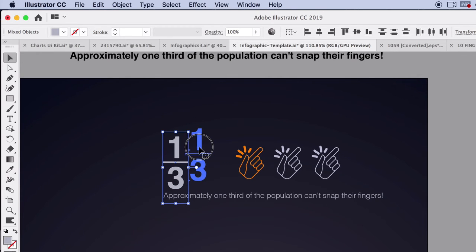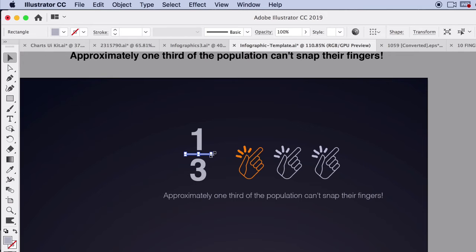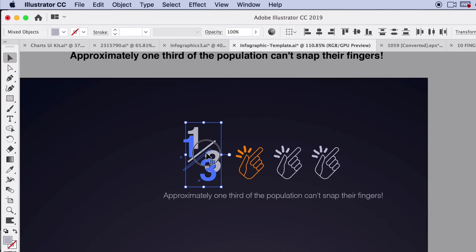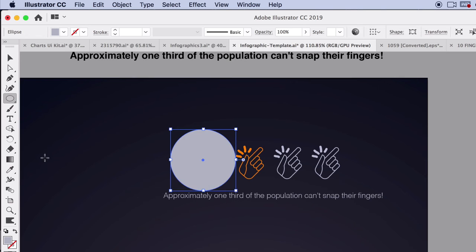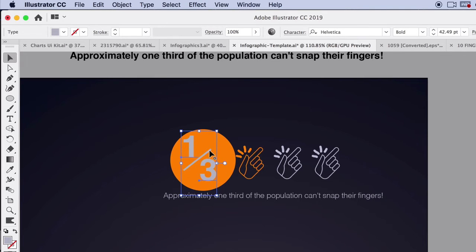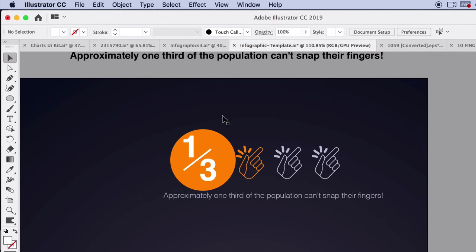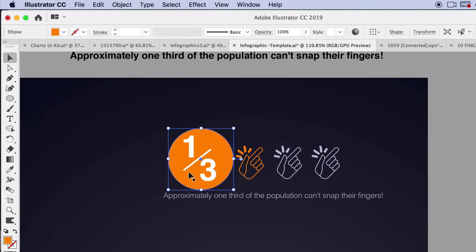So in terms of position, we can make that diagonal and might be able to make it more streamlined. And so now it can kind of be an icon here. This can even be in the orange circle to highlight the fact that that's the one out of the three people in the population that can't snap their fingers. Make that white, just trying to find high contrast items.